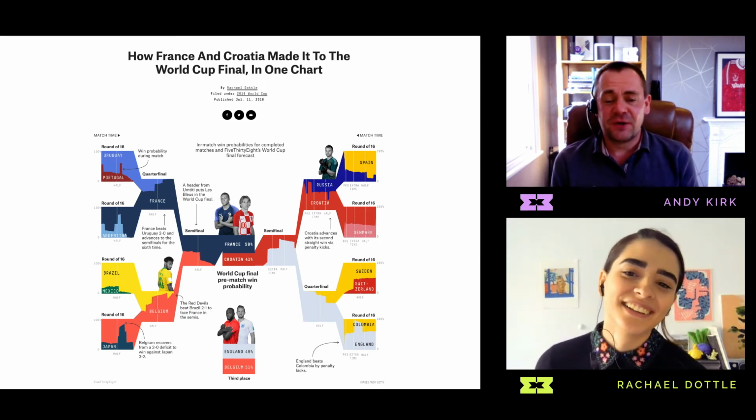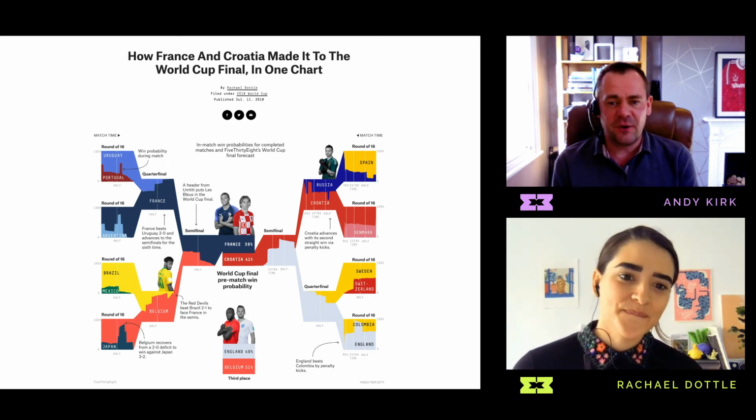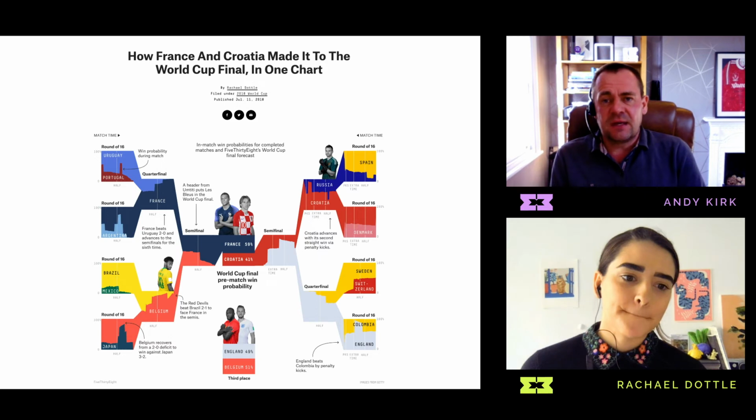And on the note of colours, the beauty of this topic is that the colours come packaged up already. Did you have to make any tweaks there? I'm particularly thinking yellow and white is always a difficult combination, but I guess the Swedish and Colombian yellows are quite vivid. The Brazil one perhaps is the most problematic, but was it a case of lifting the exact hues from the team strips?